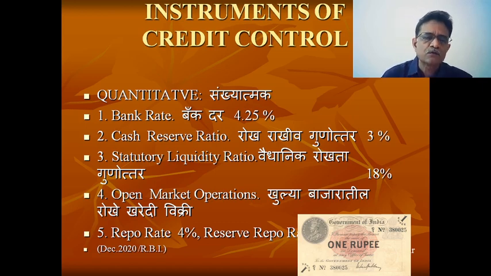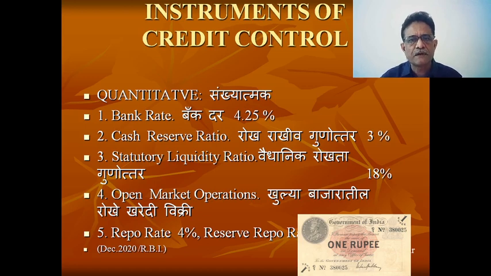The second is the statutory liquidity ratio. Similarly, whenever a commercial bank accepts a fresh deposit, they have to maintain some amount with themselves in terms of cash, in terms of gold, in terms of rupee securities or RBI approved securities.